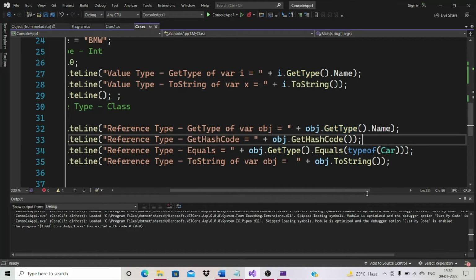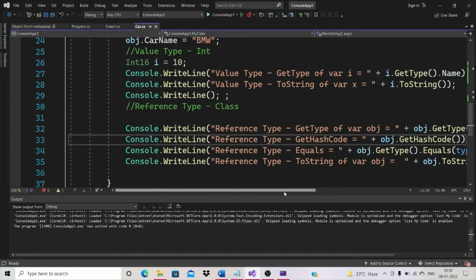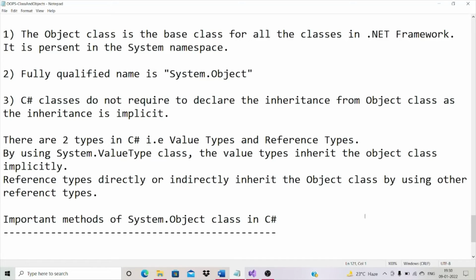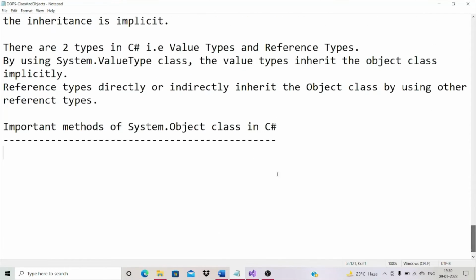Okay, so let's take a note. By default, every class has minimum 4 methods. Why?